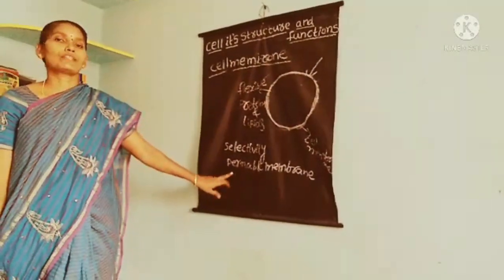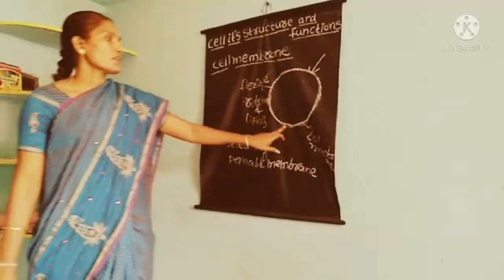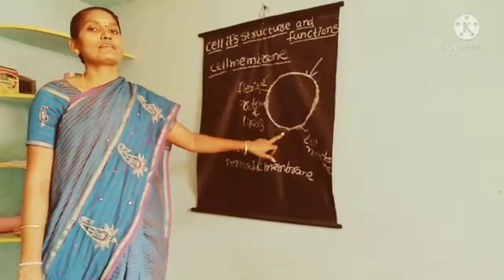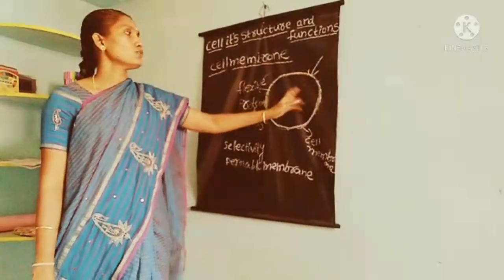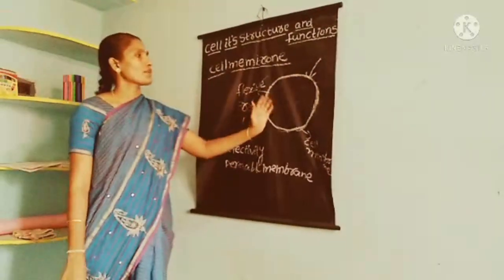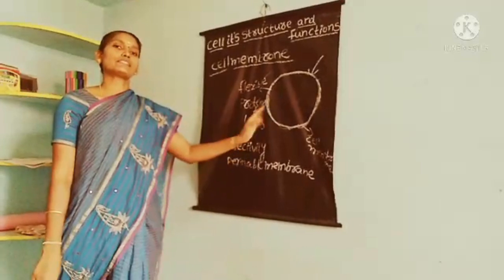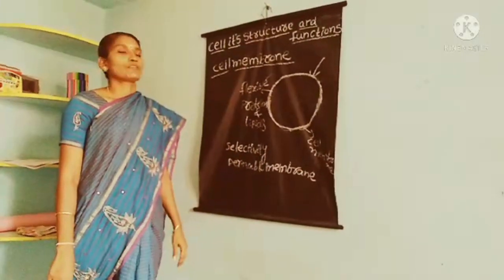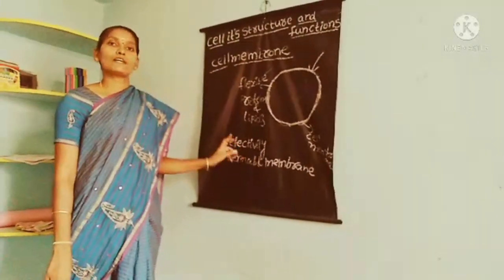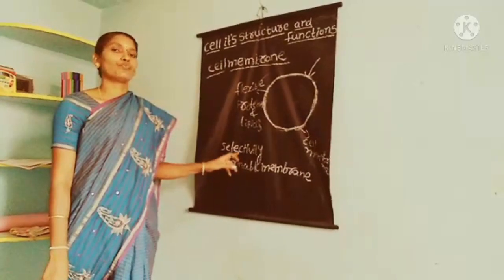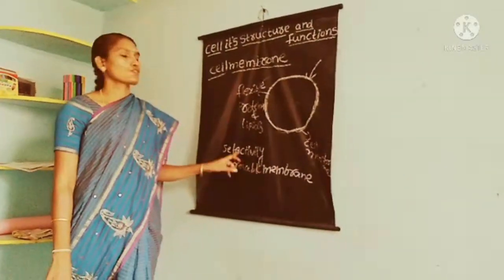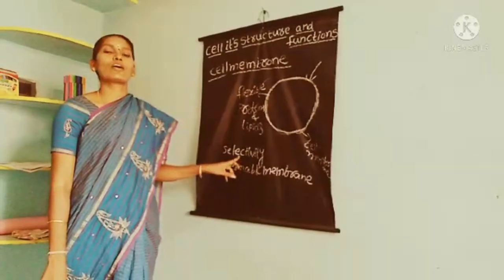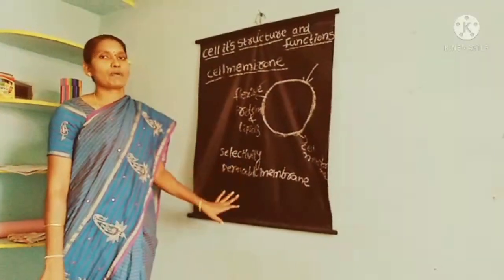The answer is, this membrane selects only some materials to enter into the cell, and some substances exit the cell. So this membrane selects which materials are needed and which are unwanted. So this membrane is called the selectively permeable membrane.